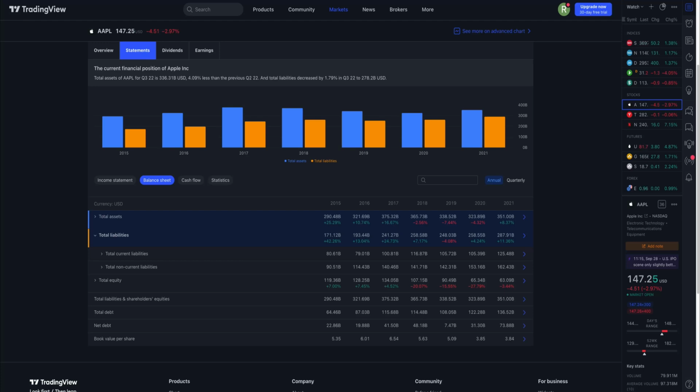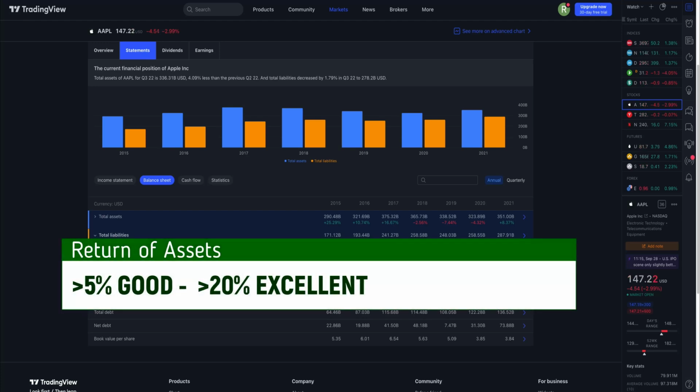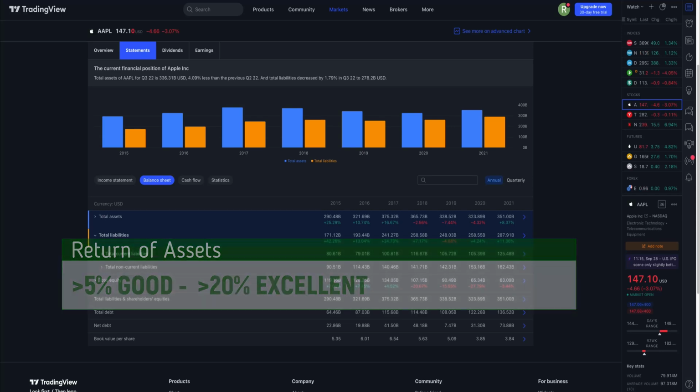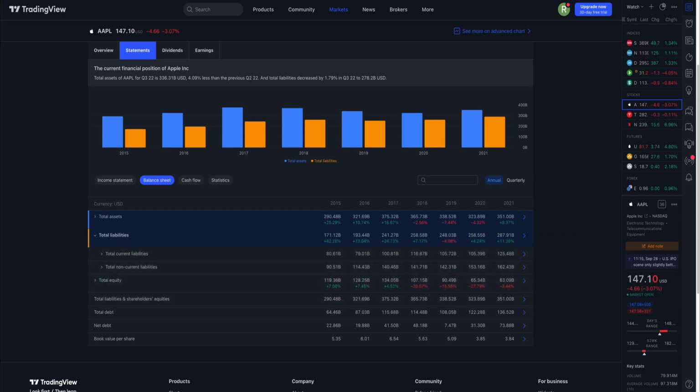A return on assets of over 5% is generally considered good and over 20% excellent. In the case of Apple, it's 28%, which is considered excellent. Keep in mind though that return on assets should always be compared among firms in the same sector. In general, a higher return on assets means a company is more efficient and productive at managing its balance sheet to generate profits, while a lower return on assets indicates there is room for improvement.